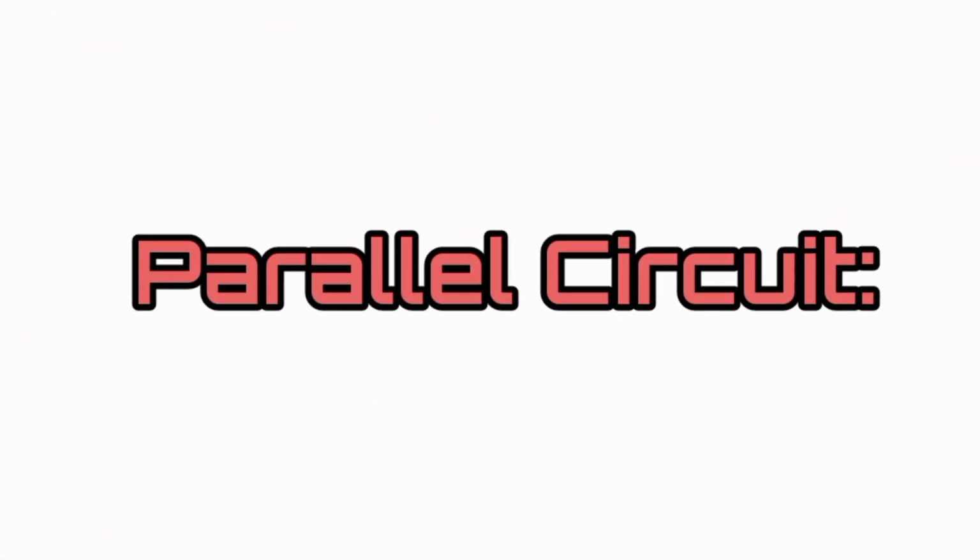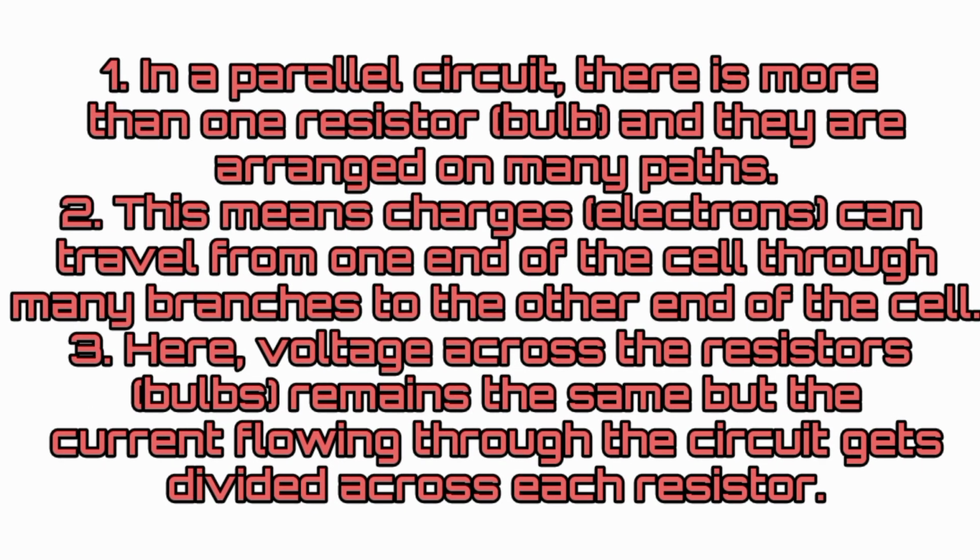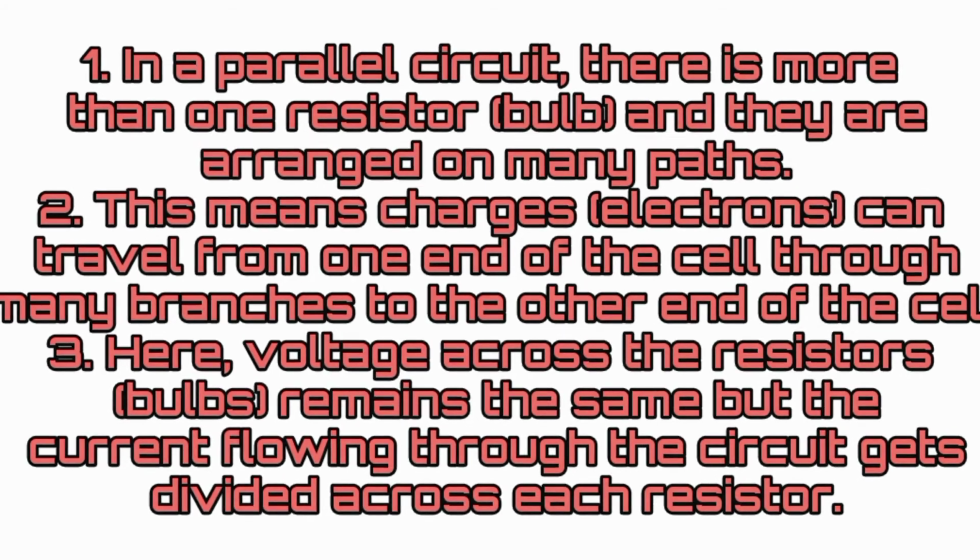Parallel circuit. In a parallel circuit, there is more than one resistor, that is bulb, and they are arranged on many paths. This means charges, that is electrons, can travel from one end of the cell through many branches to the other end of the cell. Here, voltage across the resistors, that is bulbs, remains the same, but the current flowing through the circuit gets divided across each resistor.